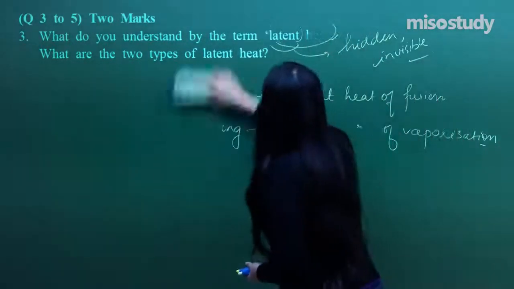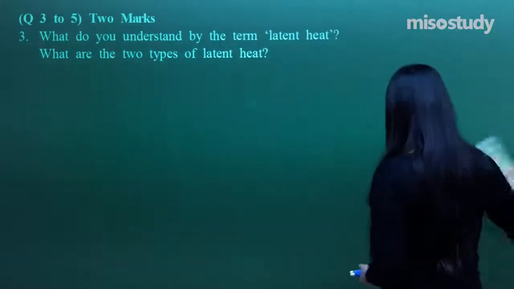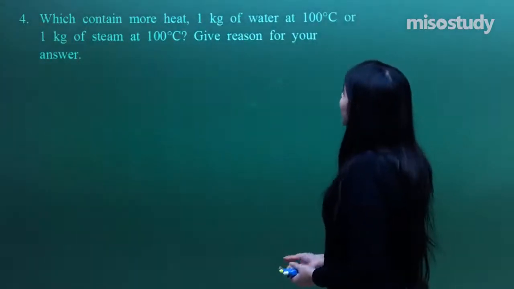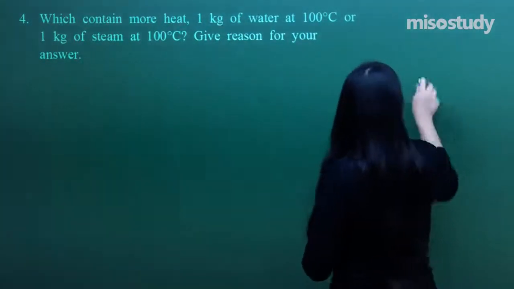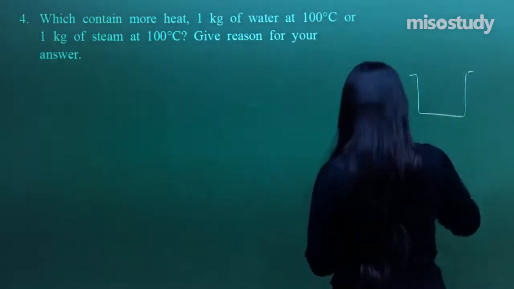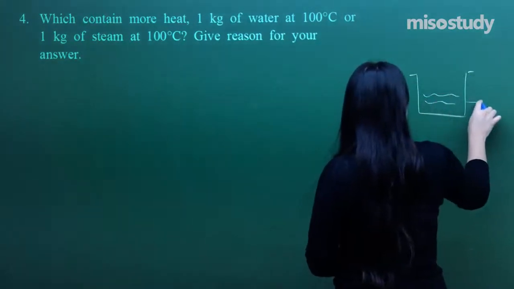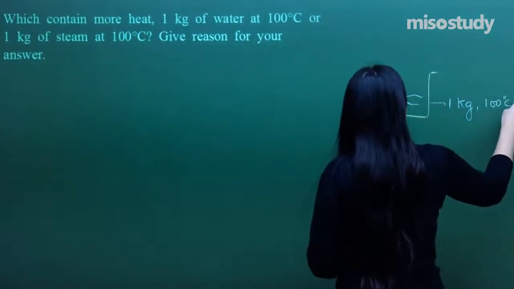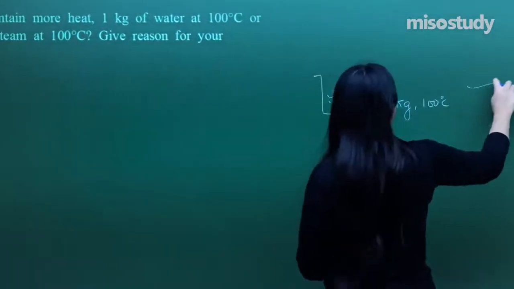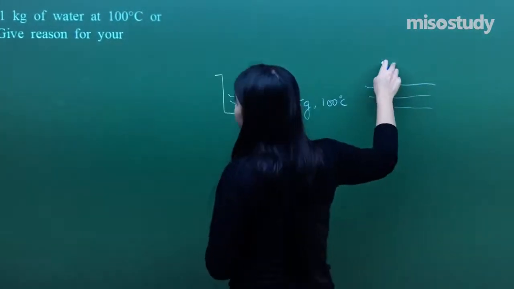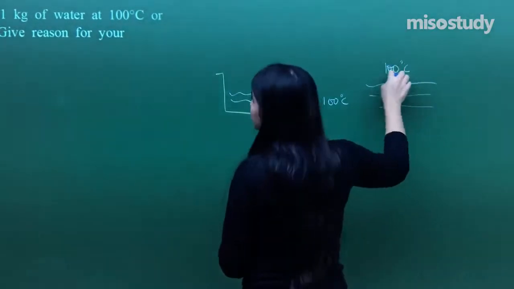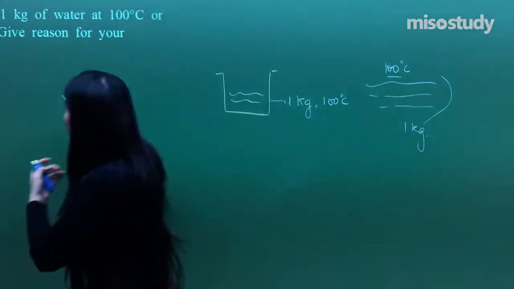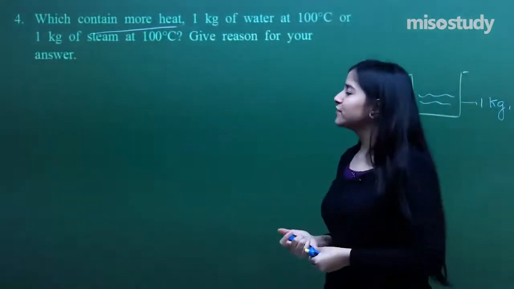Now, the next thing, let's move on to question number 4, which says, which contains more heat? 1 kg of water at 100 degrees Celsius. So I have got water, 1 kg at 100 degrees Celsius. And the second thing I have is steam, vapors kind of thing, at 100 degrees Celsius. And this steam is also weighing 1 kg. So, which is containing more heat? Give the reason for your answer.